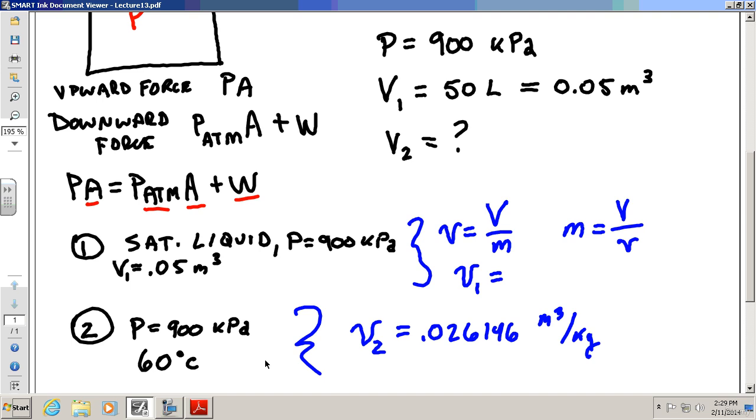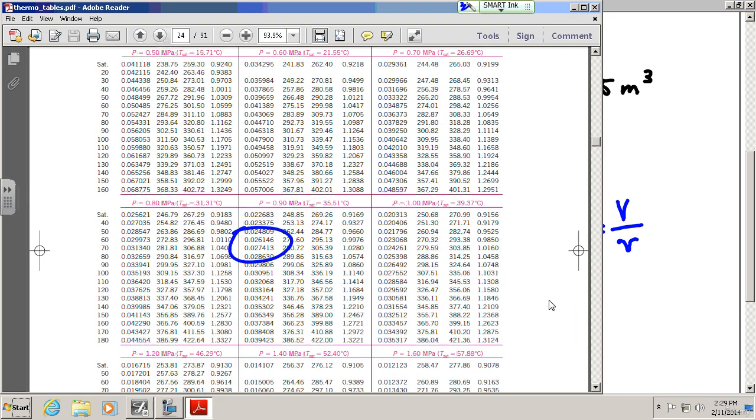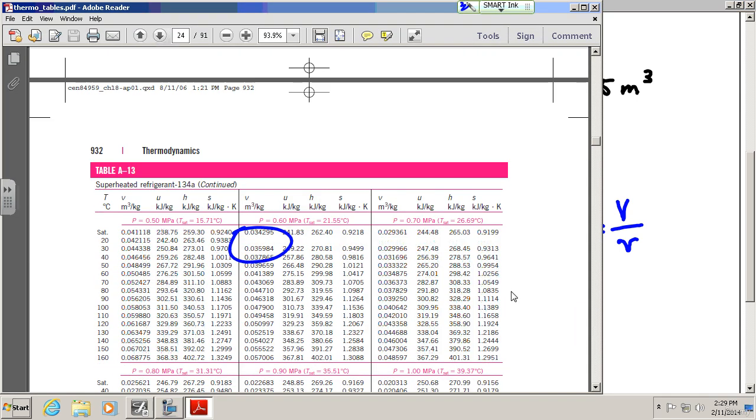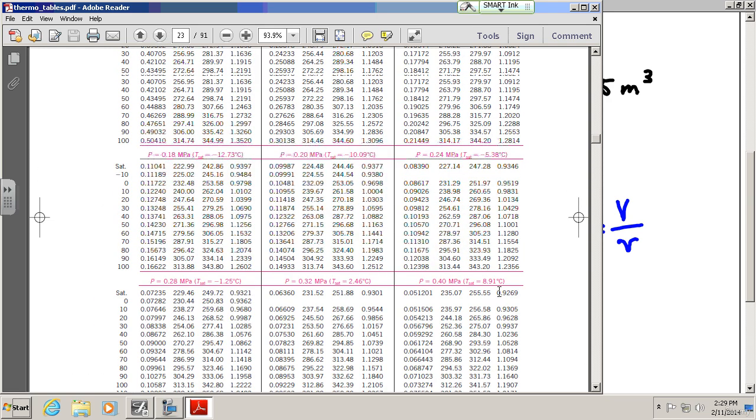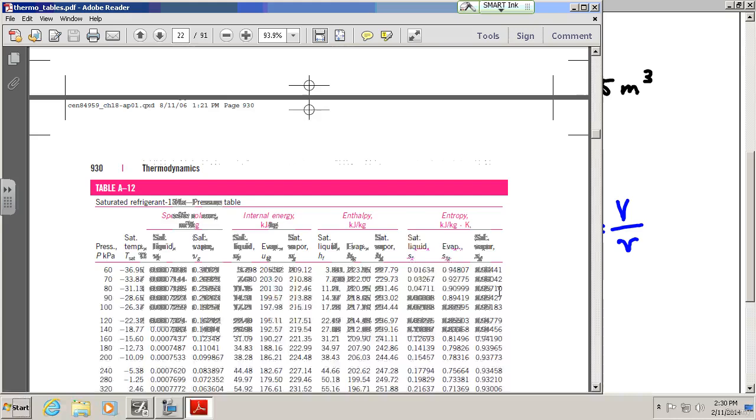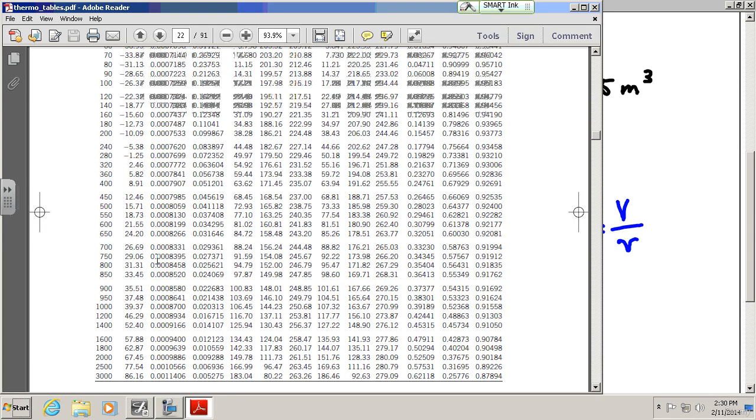What's the specific volume of saturated liquid at 900 kPa? Because that's what I know about state 1. It's saturated liquid, 900 kPa. So I'd go back to my tables. Okay. And I'm going to go to 900 kPa again, where I was before. The saturated liquid is given as the first number after the temperature, right there.